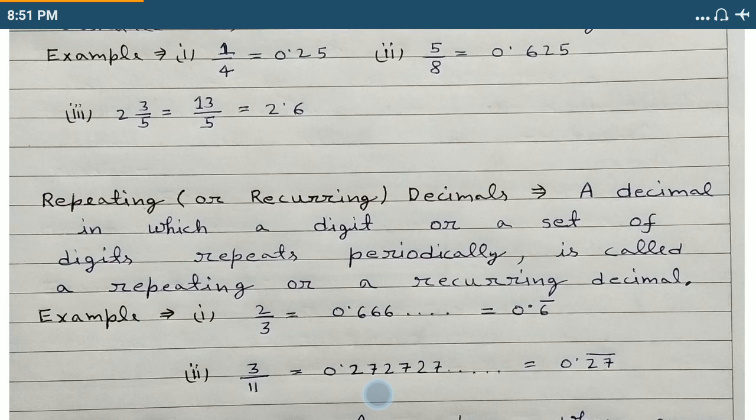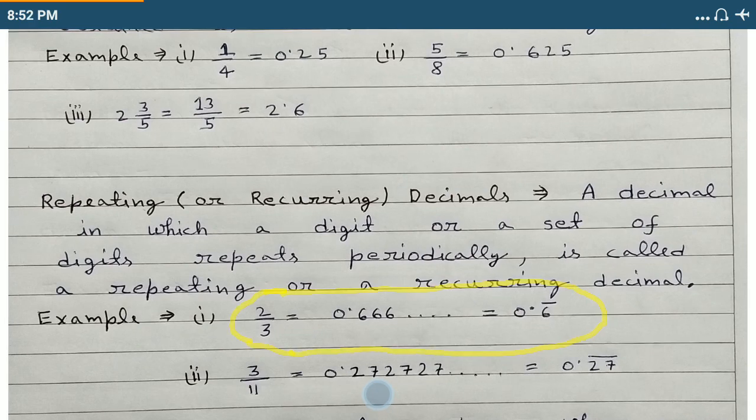decimal. Students, let's quickly mention that there are numbers with non-terminating decimals that are actually rational. Take for example 2 by 3. Students, if we convert 2 by 3 to a decimal, we get 0.6 with the 6 repeating forever.